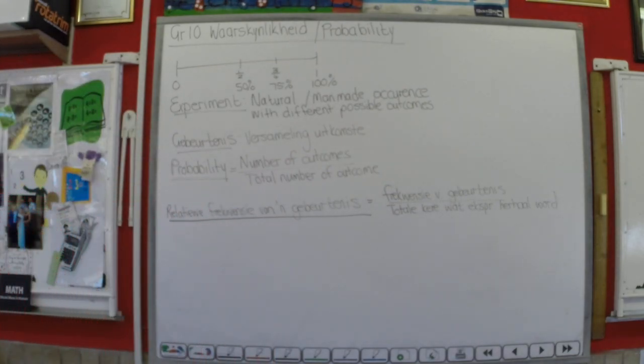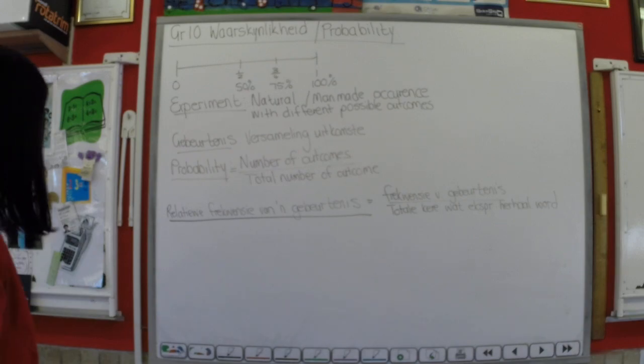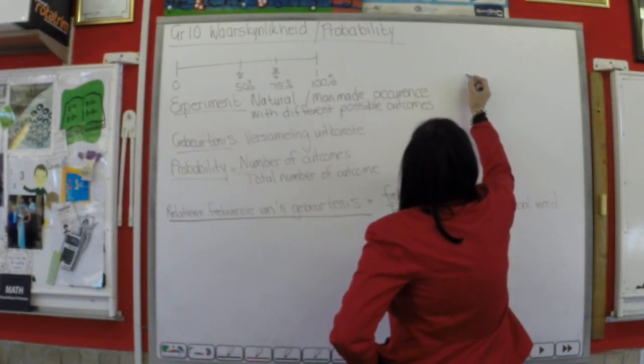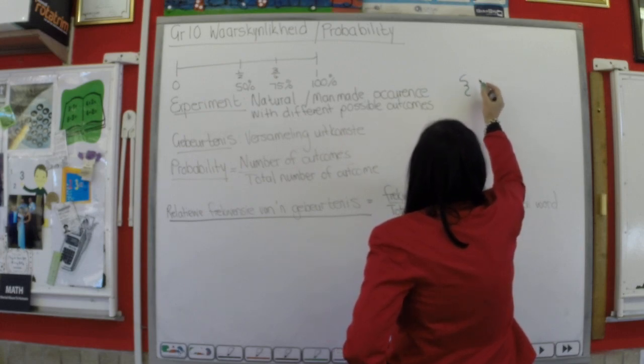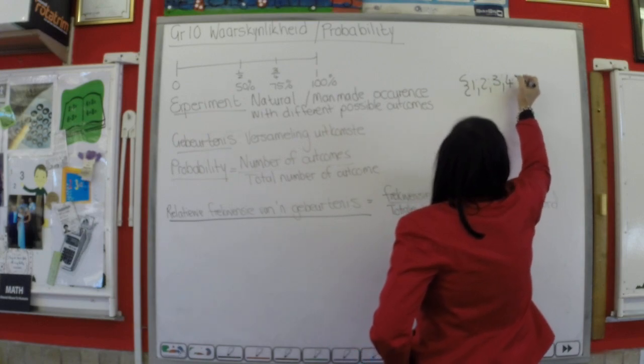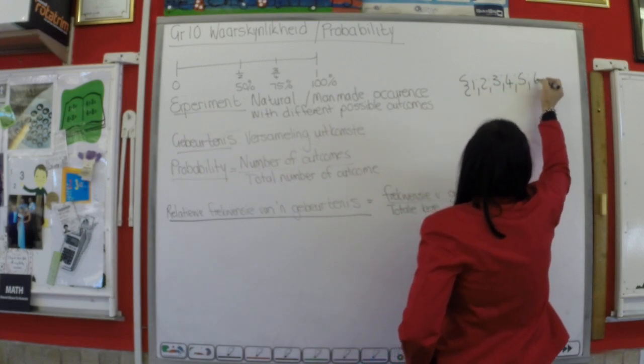The first one, a 6-sided die is rolled. What's the probability that it lands on an even number? Well, all the possible outcomes for a 6-sided die will be 1, 2, 3, 4, 5, and 6.